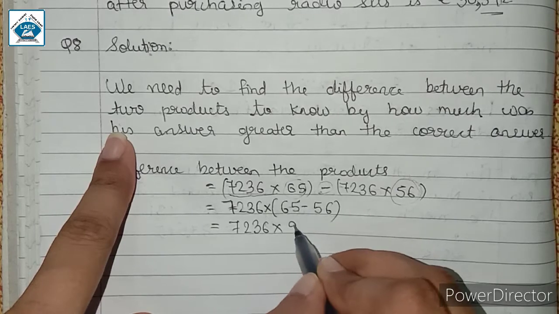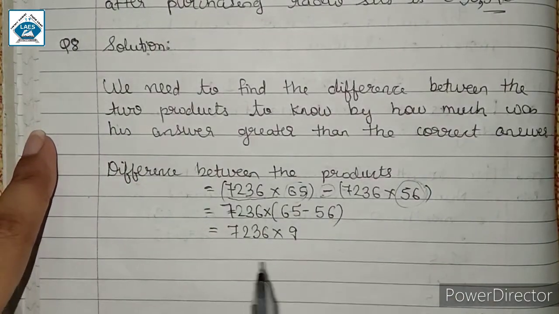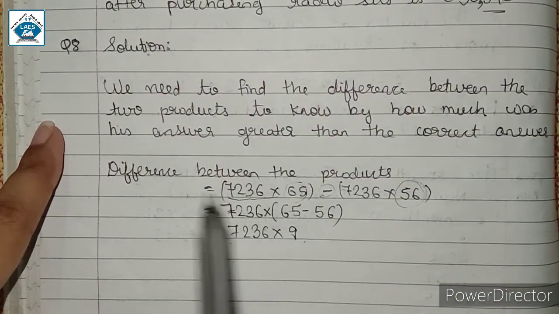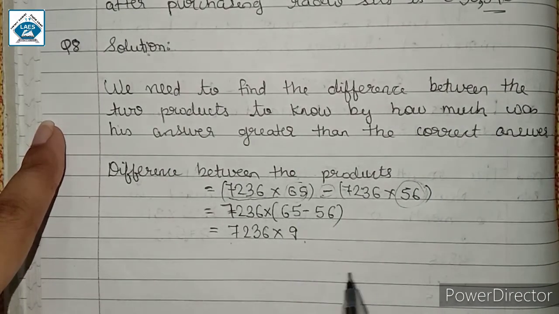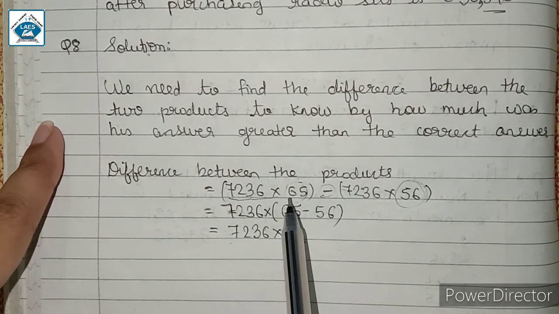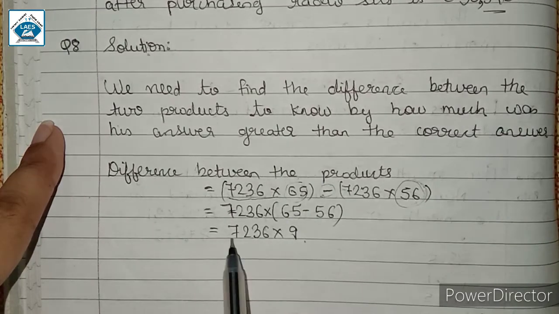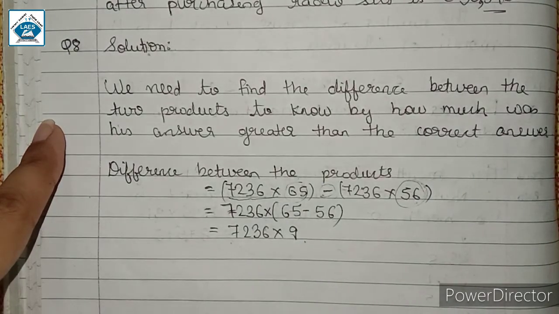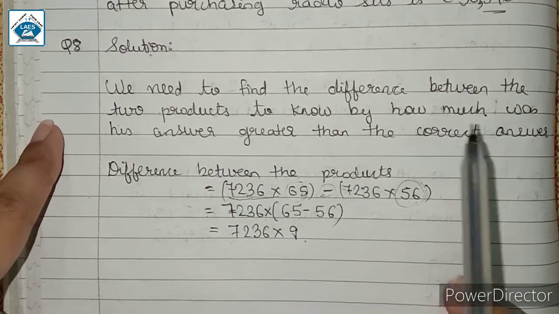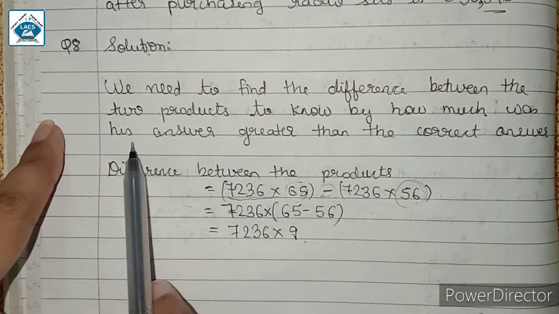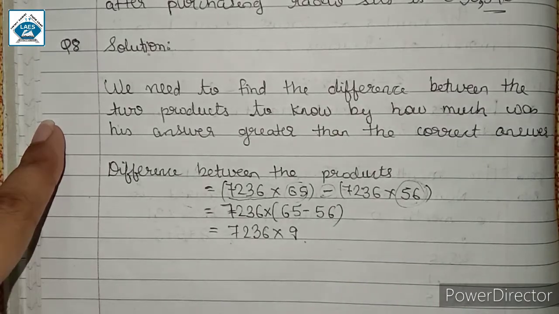7,236 multiply by 9. So if we calculate this, we can find the difference between the two products. That means we don't have to do the multiplication twice. If we multiply this one time, then we can find out the difference between the two products. That means we can know that by how much was his answer greater than the correct answer.